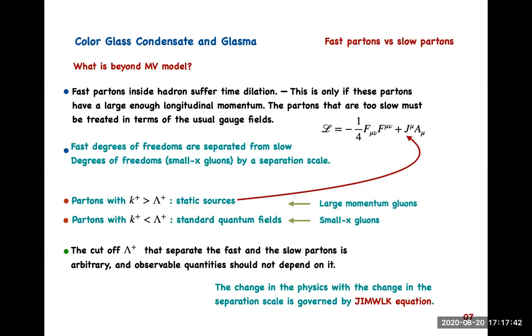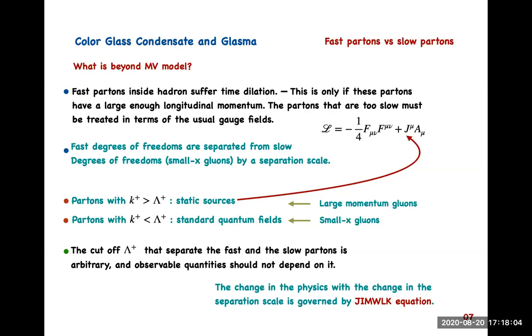Now this is not the complete story, because there could be gluons that are relatively slow, of smaller momentum, and we can't treat them just as a static color source. They should be treated as a dynamical source.